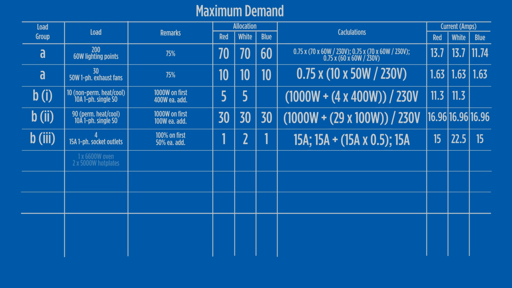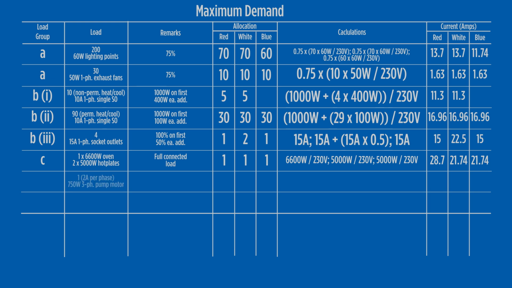The 3-phase range in load group C is split over 3 phases, with 1 element group in each phase. As there is only 1 element per phase, the load allocation is 100%. This gives loads of 28.7 amps, 21.74 amps and 21.74 amps.